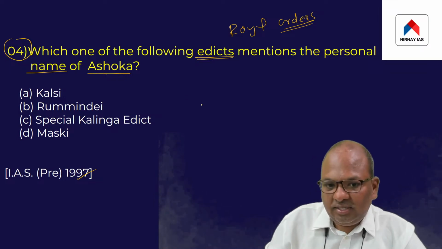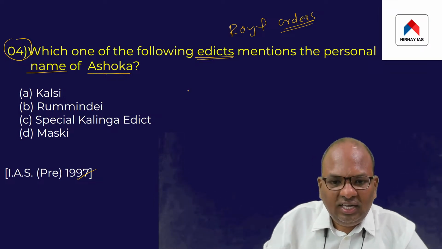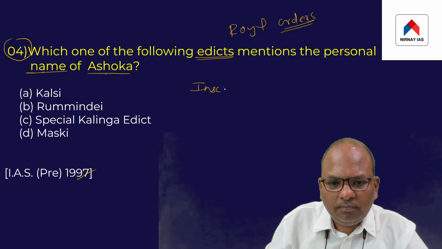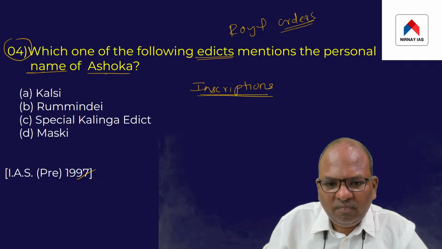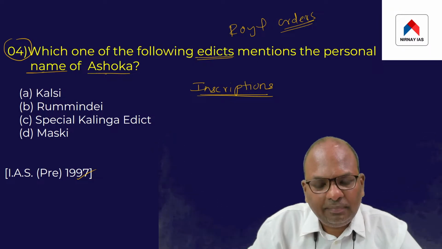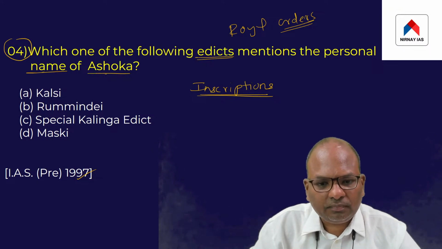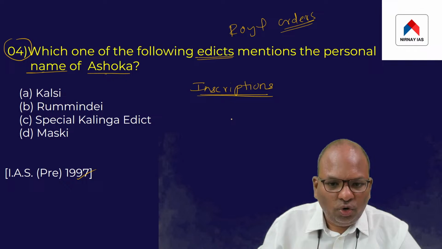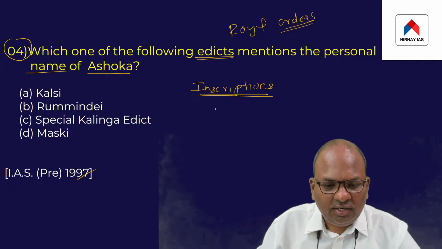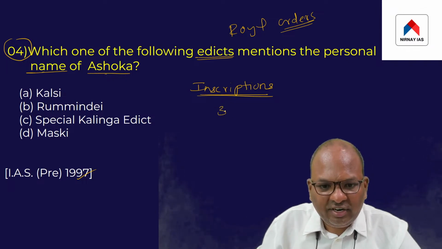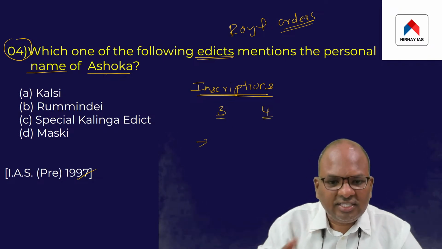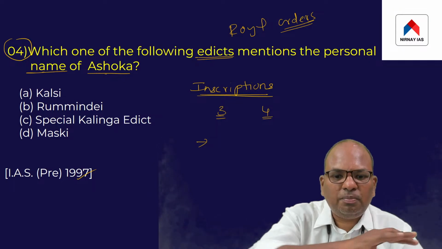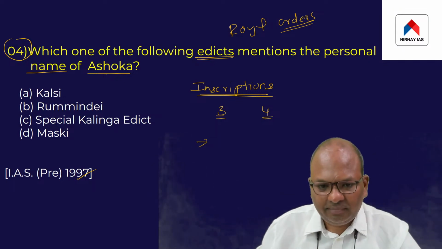So the point is, we just discussed the inscriptions issued by Ashoka. I told you Ashoka issued his inscriptions in three different languages and four different scripts. And these Ashokan inscriptions are found spread across the Indian subcontinent.